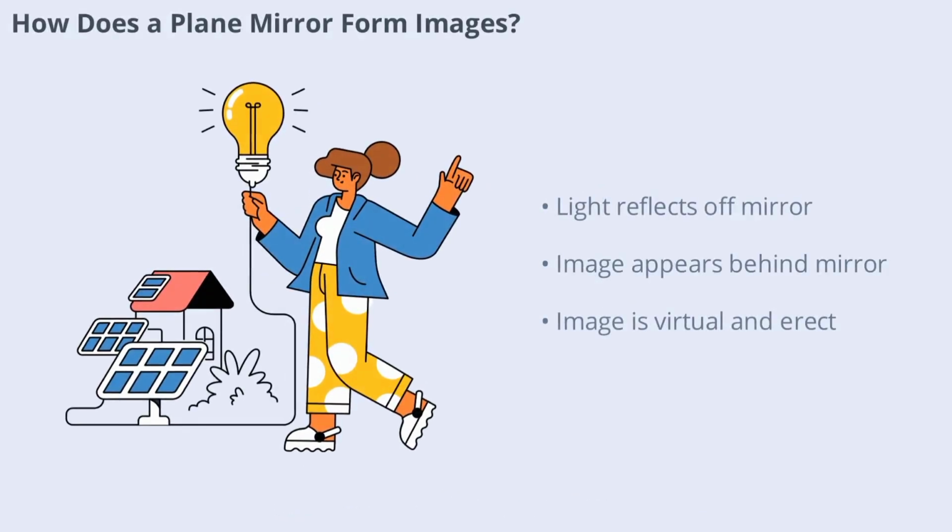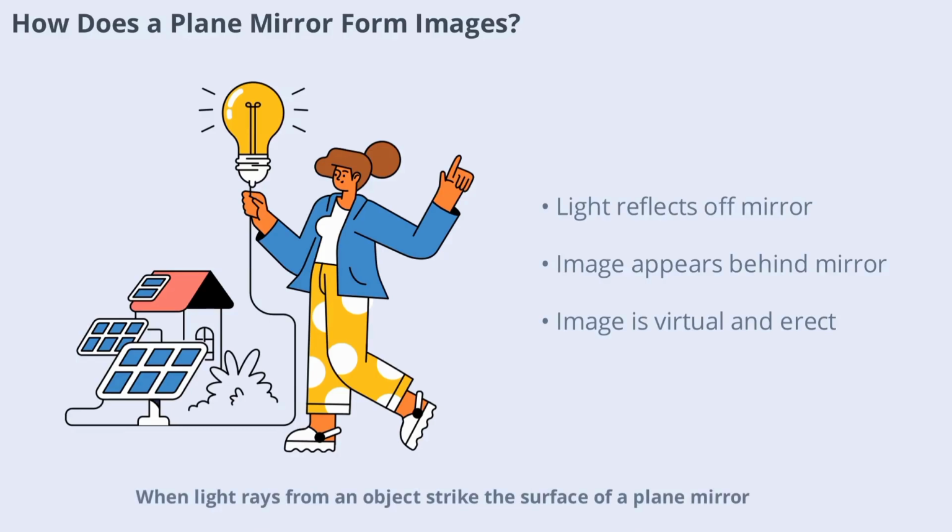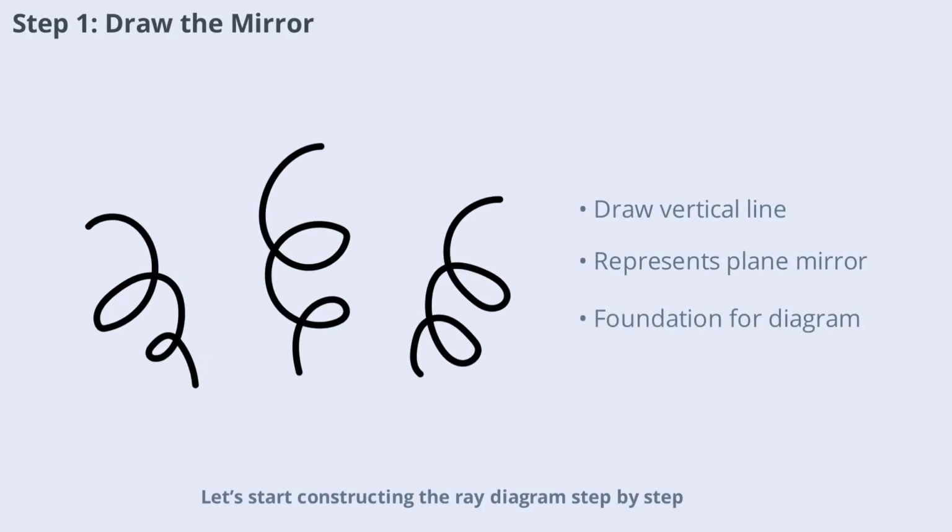Now let's talk about how a plane mirror forms images. When light rays from an object strike the surface of a plane mirror, they bounce off according to the laws of reflection. The reflected rays appear to come from a point behind the mirror, even though they don't actually pass through that space. This is why the image you see in a mirror seems to be located behind the glass. The image formed is virtual and erect, meaning it cannot be projected onto a screen, and it stands upright, just like the object. Let's start constructing the ray diagram step by step.